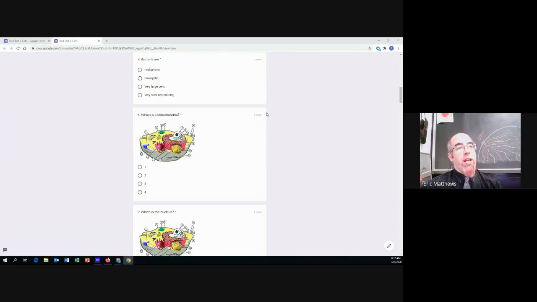Number 7, bacteria are. So which of these is a bacteria? So bacteria are prokaryotic, eukaryotic, very large cells, or very slow reproducing. Which one of these is true for bacteria? Are bacteria prokaryotic? Are bacteria eukaryotic? Are they very large cells? Are they slow reproducing?